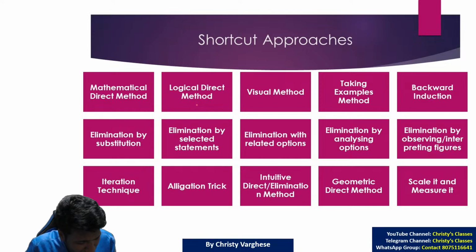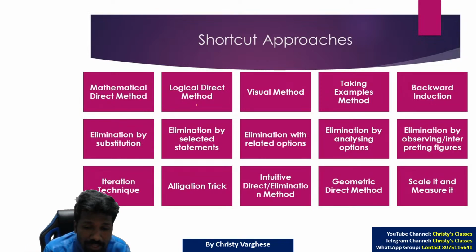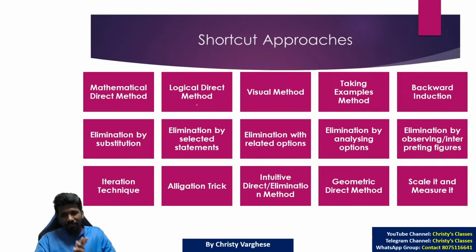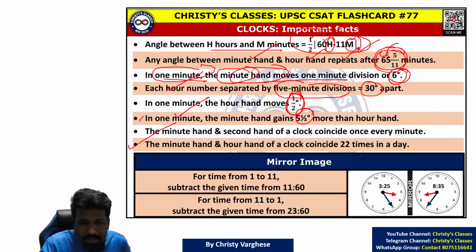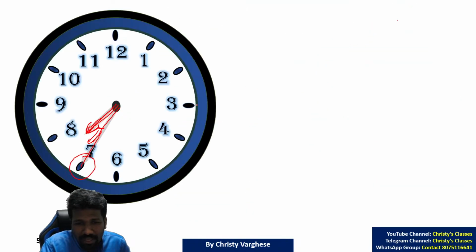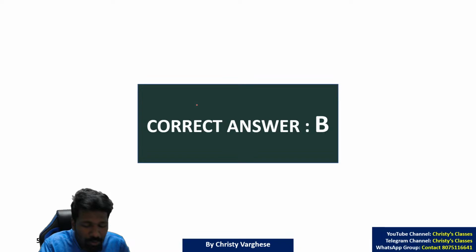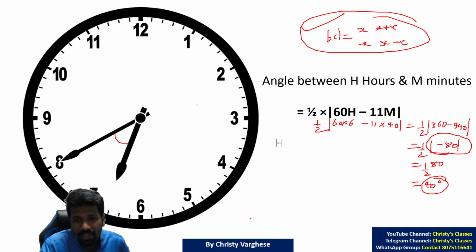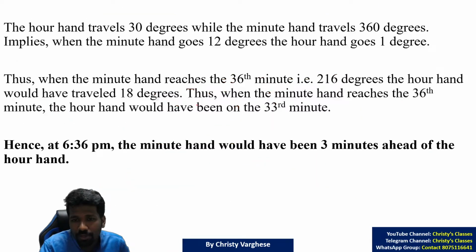Even if the options are tougher, that is why I told you, Ashwin, you can still observe that the answer should be very close to 6:35. They will not make the options closer than that, like 6:35 and a half or 6:35 and a quarter. They won't ask that. That is what we understand from the previous year papers. They don't make options that much tougher. But if it is that tough, you have to use the formula, half into 60h minus 11m.